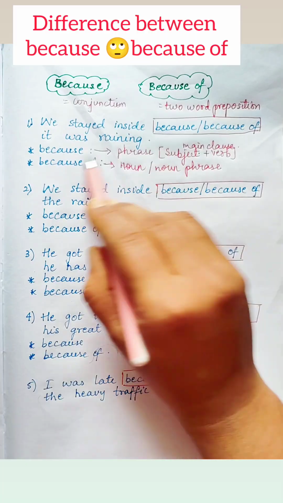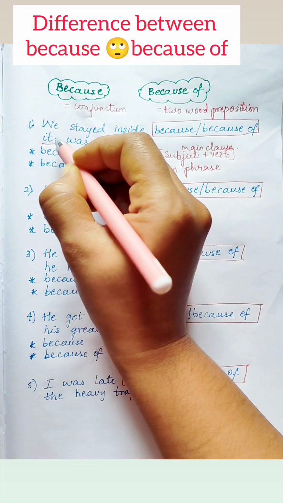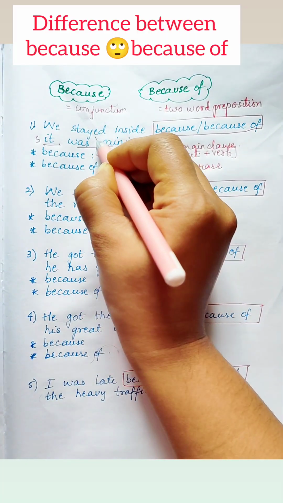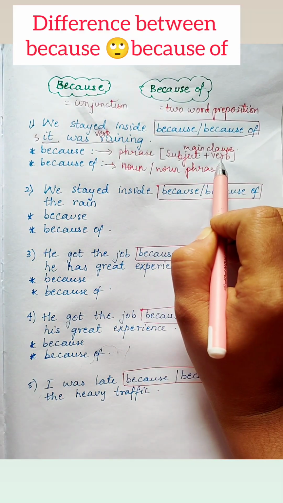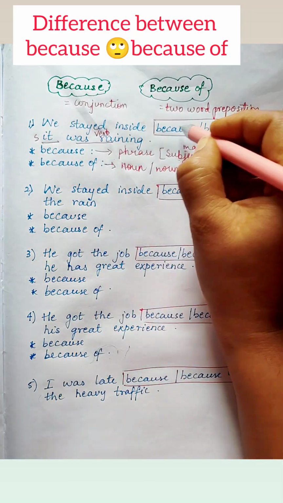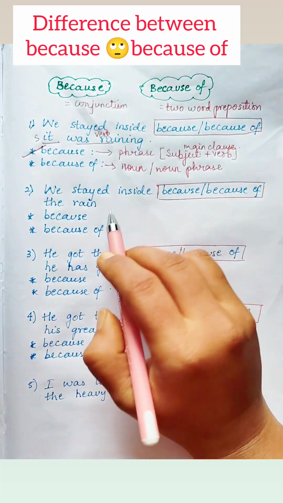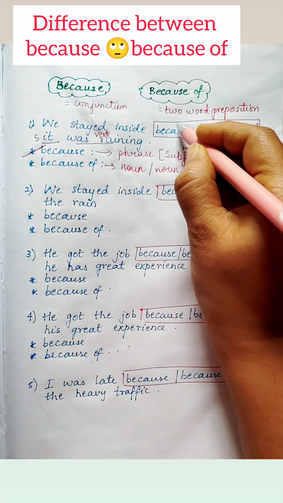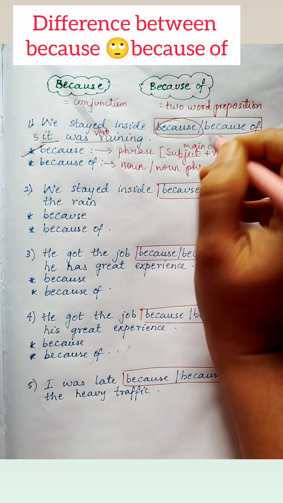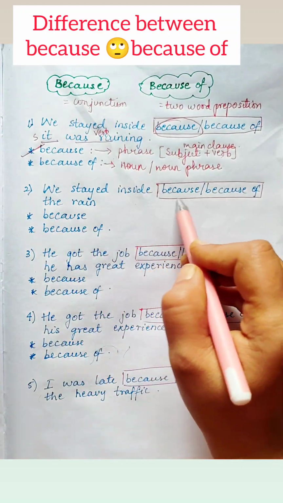So let us apply these conditions in this sentence. We stayed inside, blank, it was raining. It is a subject, was raining is clearly a verb. A fusion of a subject and a verb satisfies the conditions for the usage of because. So the answer is because here. We stayed inside because it was raining. I hope it's clear, right? Let us move to the next question now.